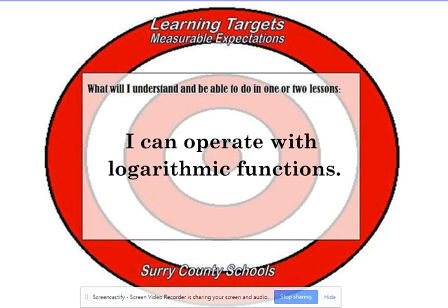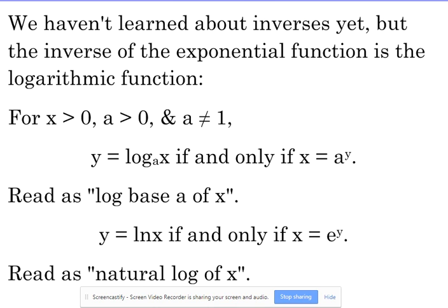All right, we're going to look at some operations with logarithmic functions, just like we did with our exponential functions the other day. We haven't really covered inverses in this class. You should have talked about them some in Math 3. The inverse of the exponential function is the logarithmic function. So here's the relationship: log base a of x is equal to y if this exponential relationship exists, x equals a to the y.